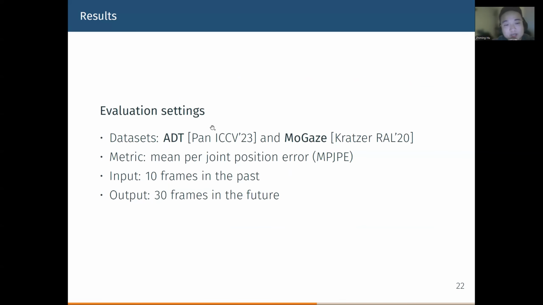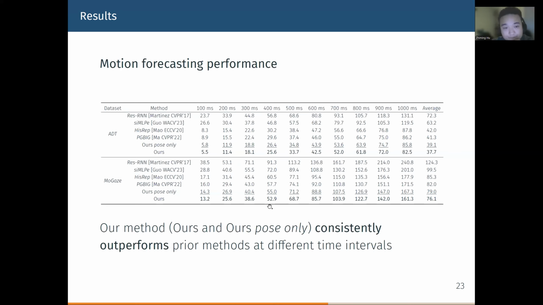Well, we evaluate our method on two public datasets, namely the ADT dataset and the mortgage dataset. Both datasets contain the full body motion and the scene objects in various daily activities. We use the mean per joint position error as our metric. We use 10 frames in the past as input and 30 frames in the future as output.